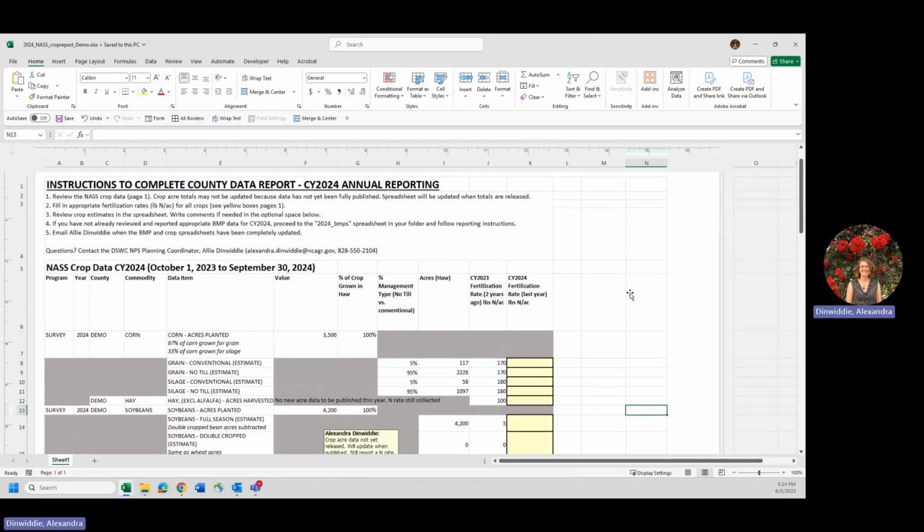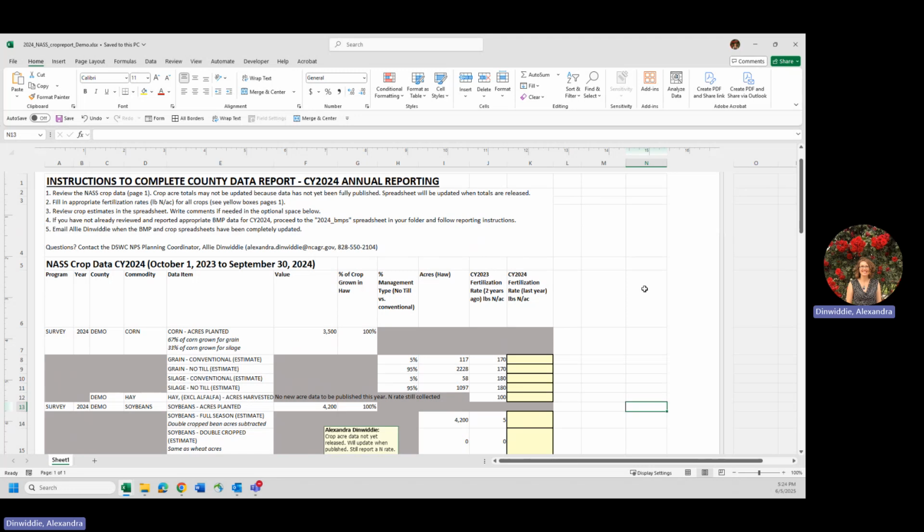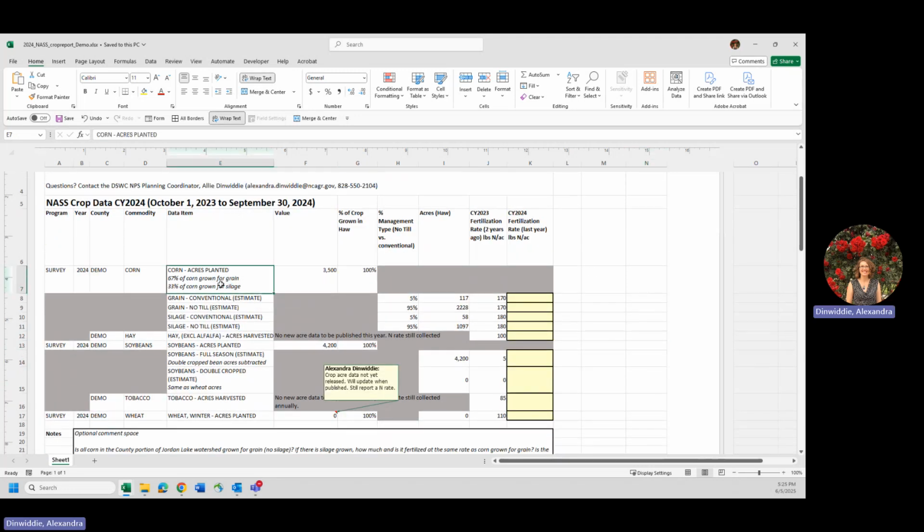To orient you to the spreadsheet, there's overall planted acres for corn, soybeans, and wheat. You may have sweet potatoes in your spreadsheet too. Tobacco and hay crops are listed as well.